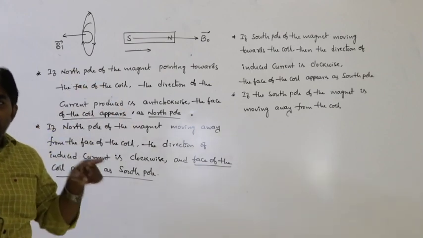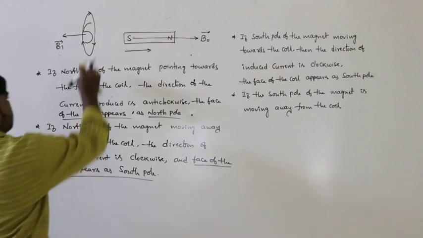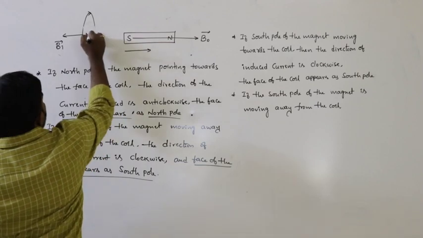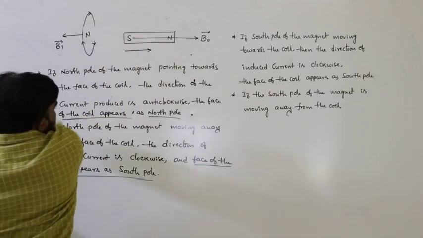To oppose the decrease in the original magnetic field, the face of the coil appears as north pole, north-south attraction.